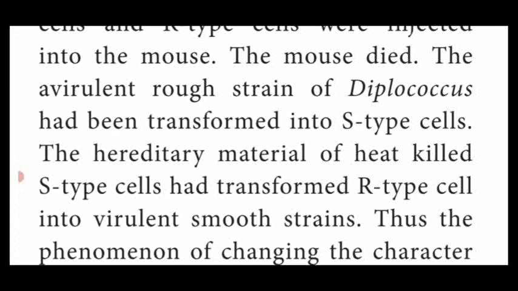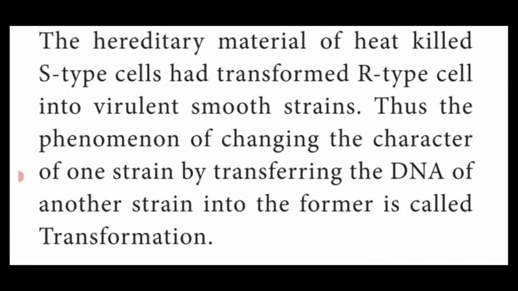So the mouse died. Thus the phenomenon of changing the character of one strain by transferring the DNA of another strain into the former is called transformation.